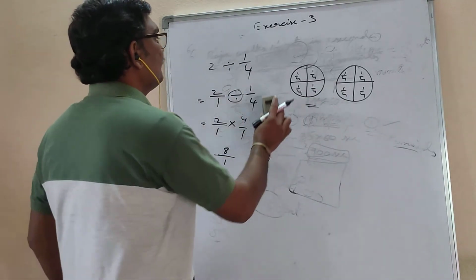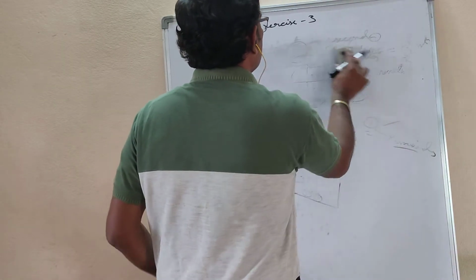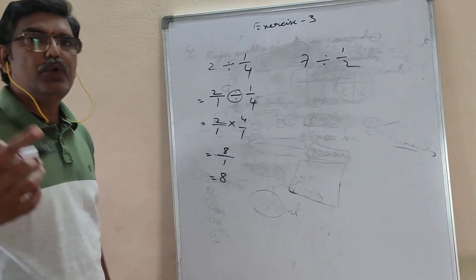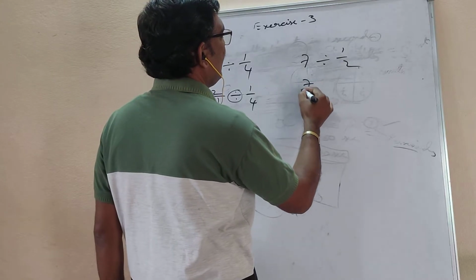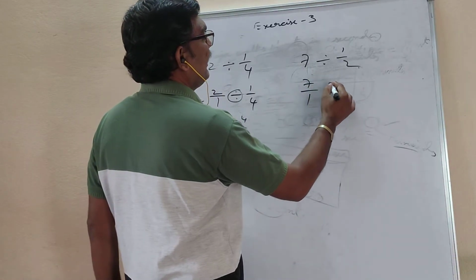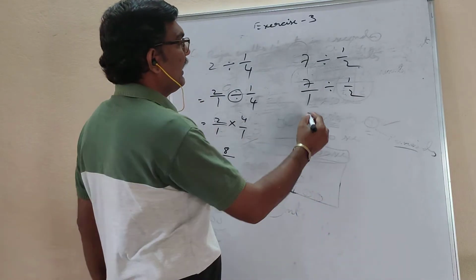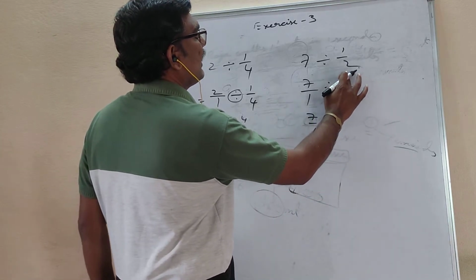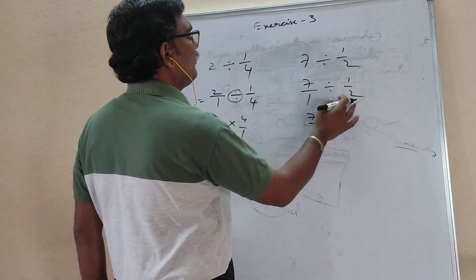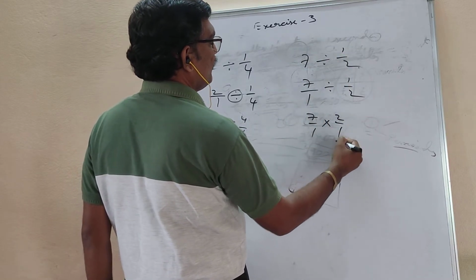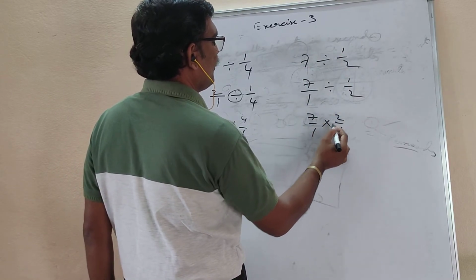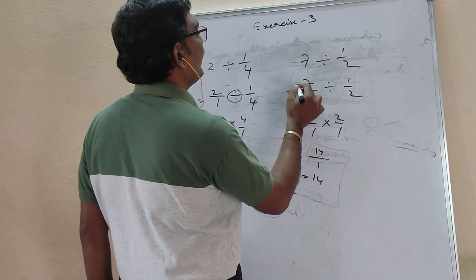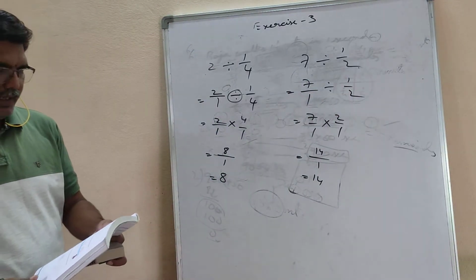One more example I will tell you: 7 divided by 1 by 2. How do you do it? First step, as I said, write 7 as 7 by 1, divided by 1 by 2 as it is. Again 7 by 1; make divided by into into. Write its reciprocal: 1 by 2's reciprocal is 2 by 1. Now multiply: numerator into numerator, denominator into denominator. 14 by 1 is nothing but 14. So this is about division.